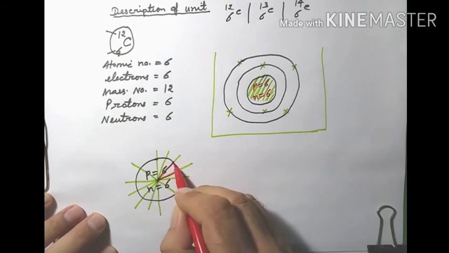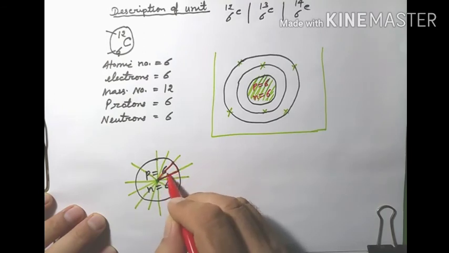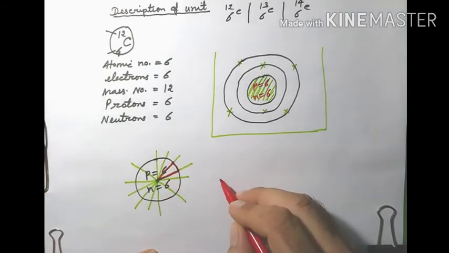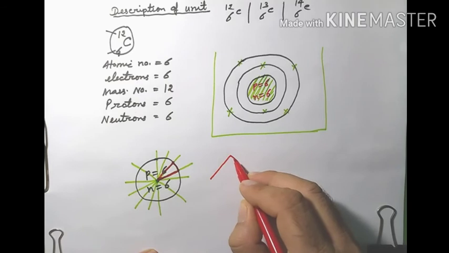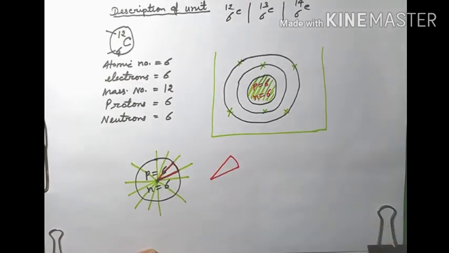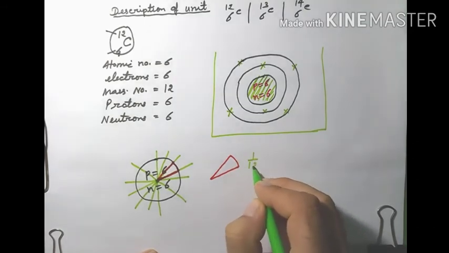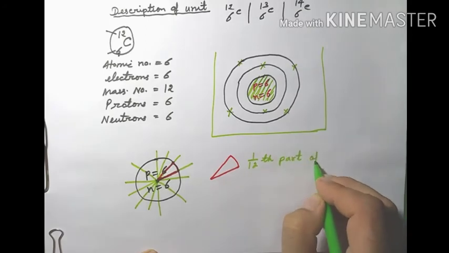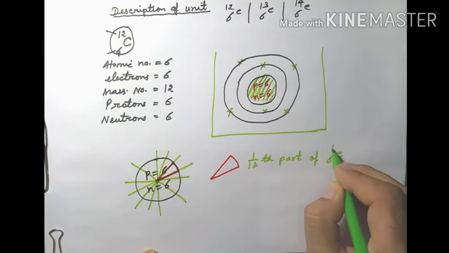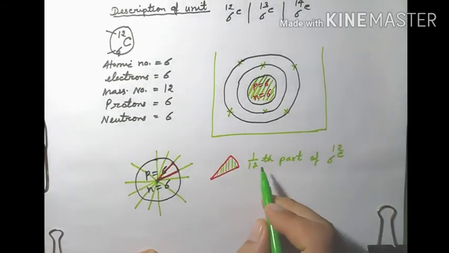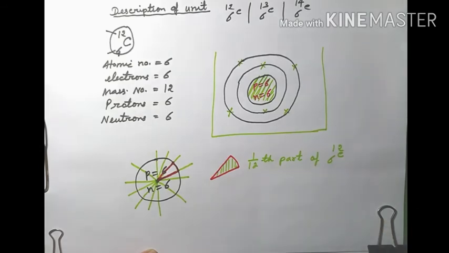And afterwards one single piece of this 6 carbon 12 we take out from here. Just like the pizza, when you eat then you take a single piece of the pizza. In the same way we also take a single piece. And if I ask you ये क्या है, what is this, तो आप कहेंगे it is 1/12 part of 6 carbon 12. ये जो आपने कट करके पीस निकाला है ये 1/12 पार्ट ऑफ द 6 कार्बन 12 है.